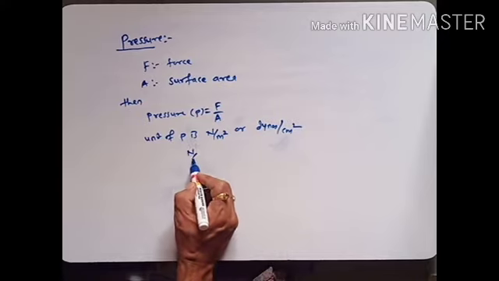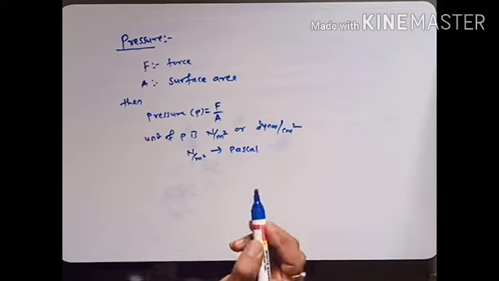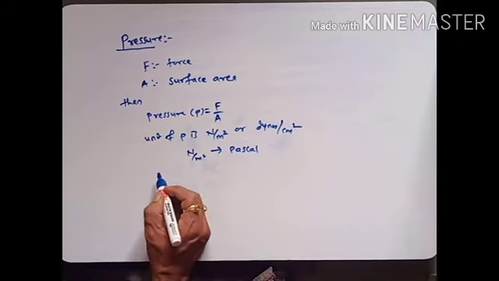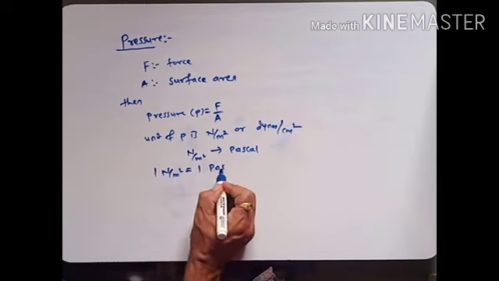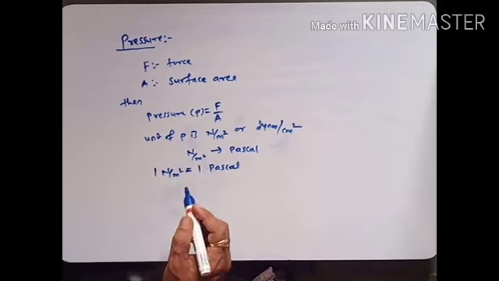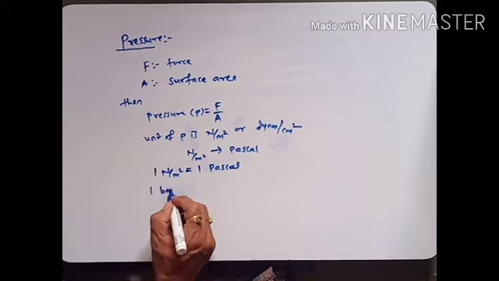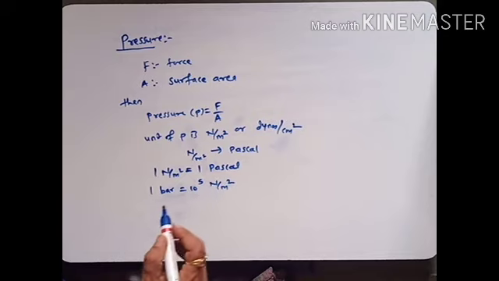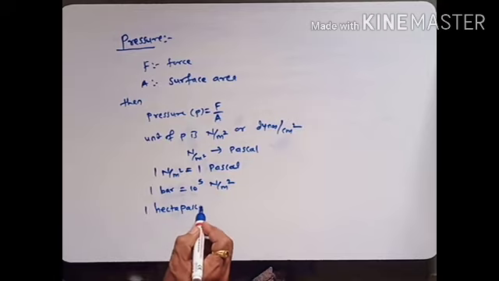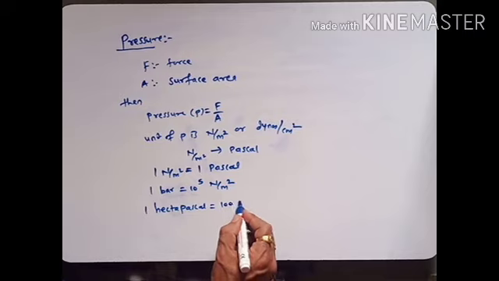Newton per meter square is also called Pascal. 1 Newton per meter square is equal to 1 Pascal. Also, another unit, 1 bar is equal to 10 raised to 5 Newton per meter square, and 1 hectopascal is equal to 100 Pascal.